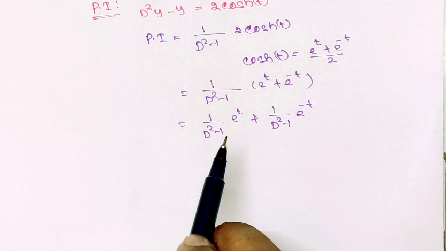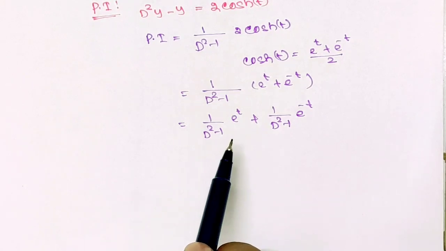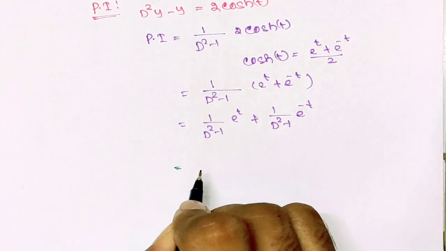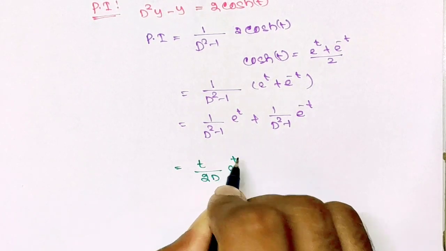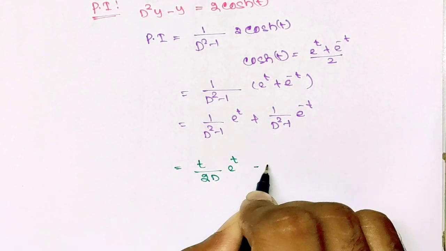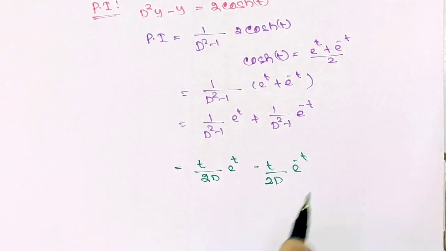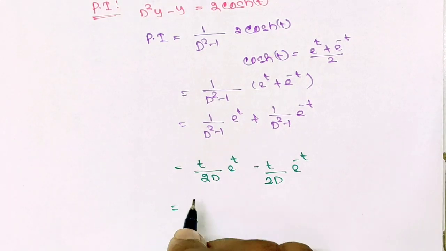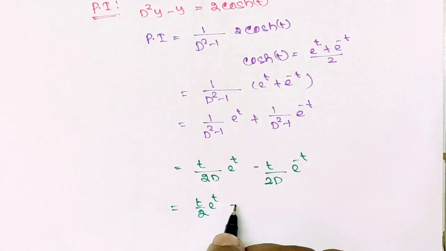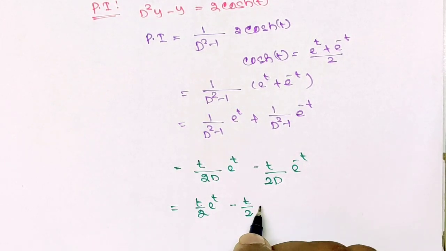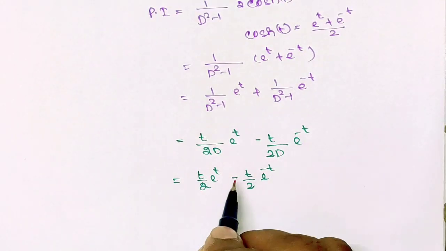Now here if we use the value of coefficient directly, it will be 0. So we have to use the derivative formula. So it will be t divided by 2d exponential t minus t by 2d exponential minus t. So t by 2 exponential t minus t by 2 exponential minus t. Sorry, here the coefficient is minus, so it will be plus.